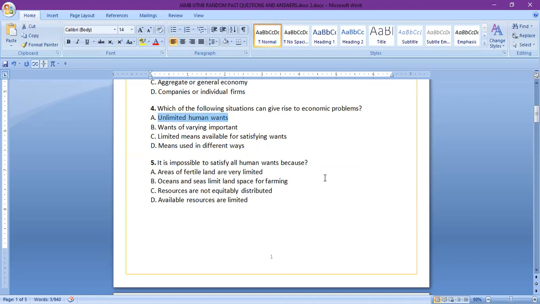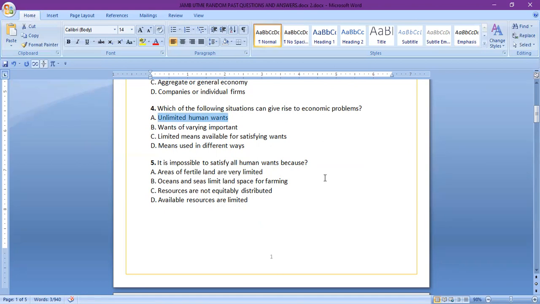The fifth question, it is impossible to satisfy all human wants because A, areas of fertile land are very limited. B, oceans and seas limit land space for farming. C, resources are not equitably distributed. D, available resources are limited.